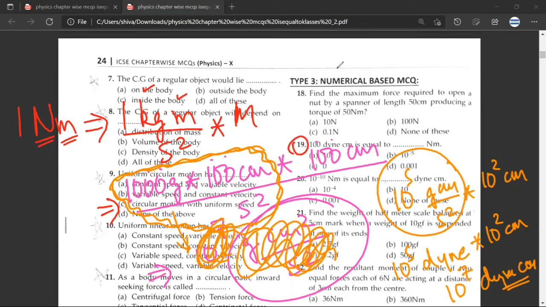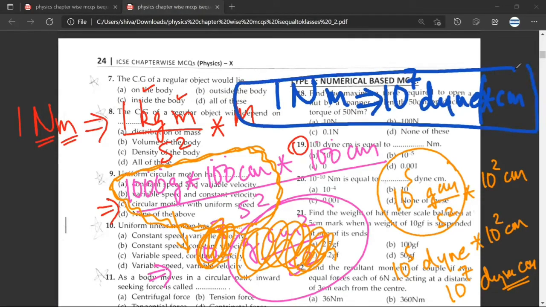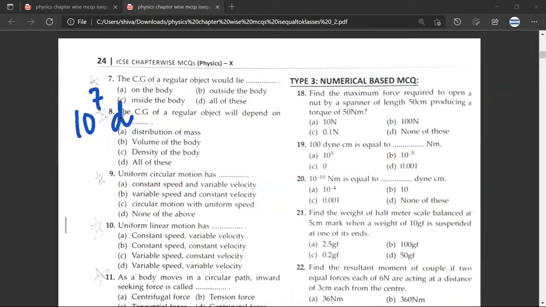This is smoother to explain. So what we are trying to understand is basically that 1 Newton meter is equal to 10 raised to power 7 dyne centimeter. Any doubt? No doubt, sir. So 10 raised to power 7 dyne centimeter is equal to 1 Newton meter. Are we clear? Yes, sir.